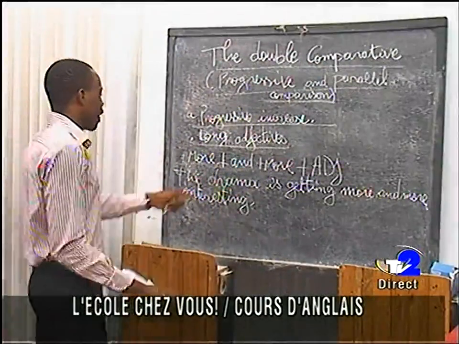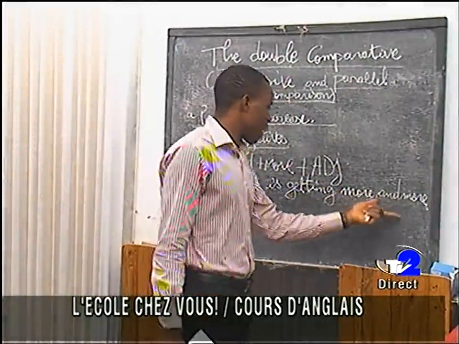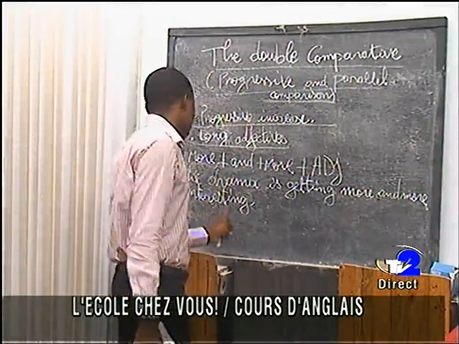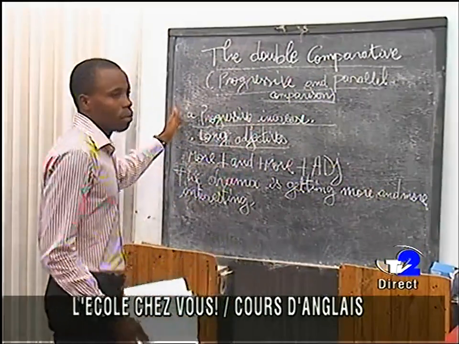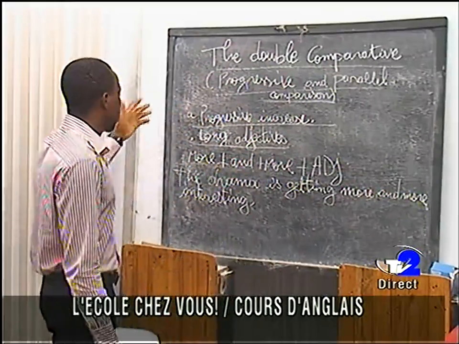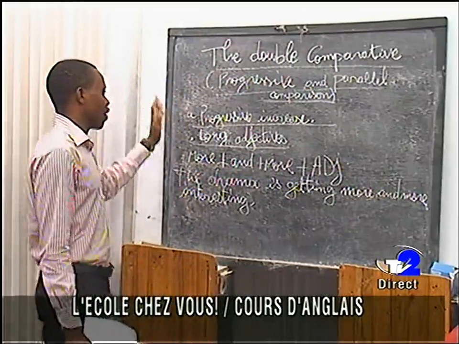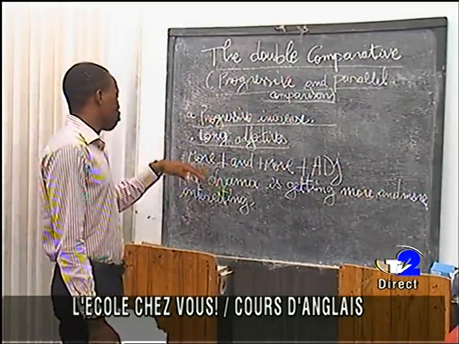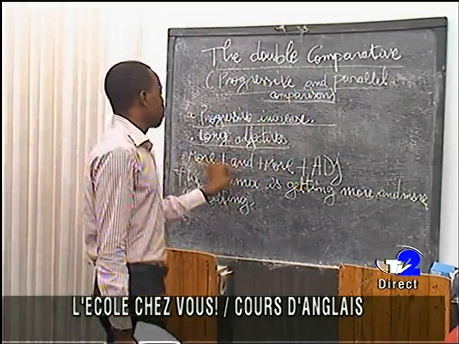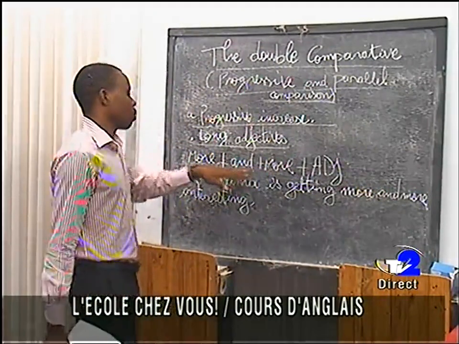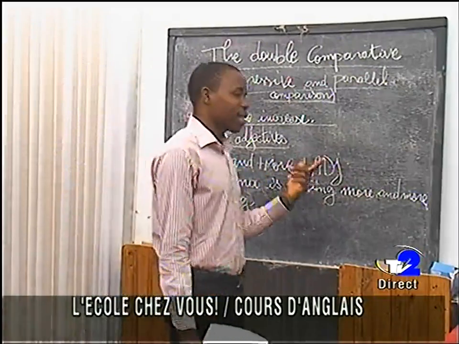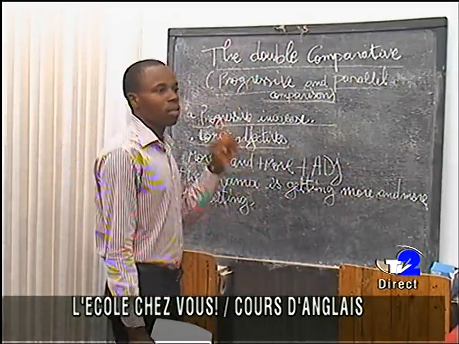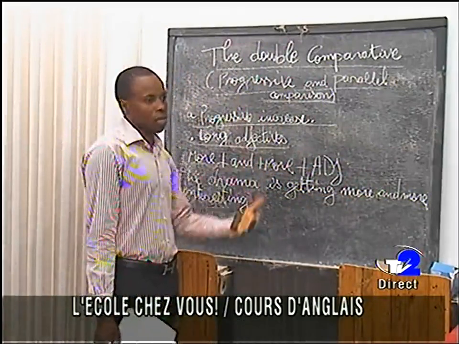Okay, the drama is getting more and more interesting. So this is the rule at this level. I think these things are very simple. You just have to bear in mind the rules, and also the adjectives, as I said earlier in the beginning of this lecture.